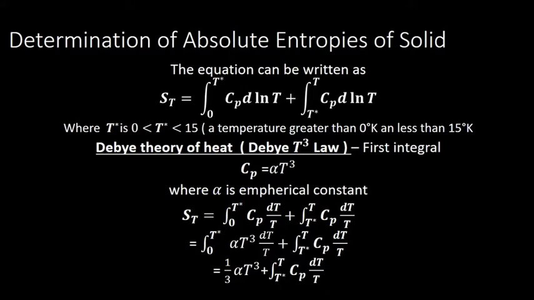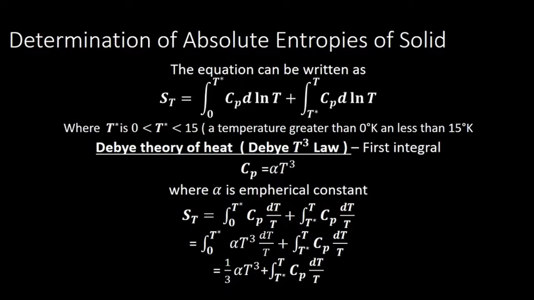Now at very low temperature there is a law known as the Debye theory of heat, or the Debye T cube law. According to this law, at very low temperature the heat capacity of a substance is equal to alpha times T cubed. You can take either heat capacity, Cp or Cv. Cp is equal to Cv is equal to alpha T cubed, where alpha is an empirical constant.